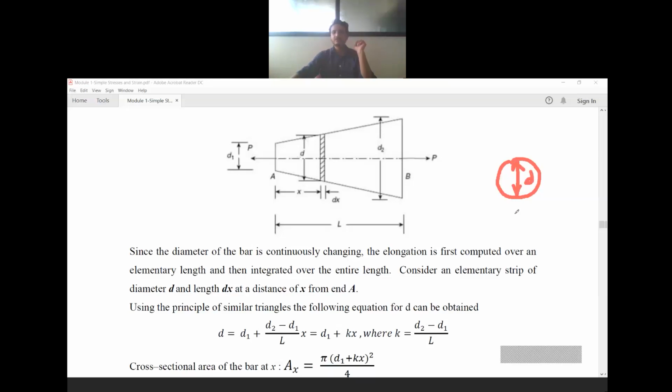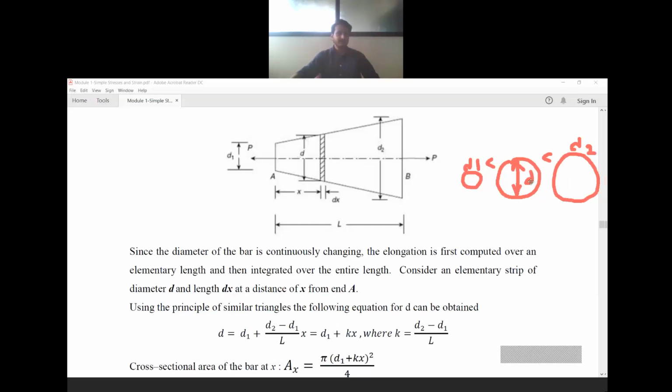So this is how your cross section looks like. This is d1 and this is d2. When this is d1 and this is d2, you can observe that the diameter of this element, d, is more than d1 and it is less than d2. So d is greater than d1 and d is less than d2. This is how the diameter looks like.